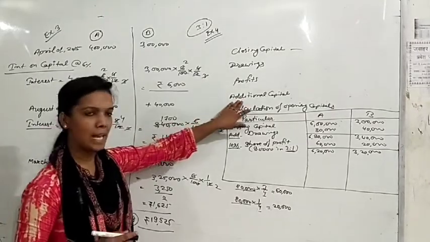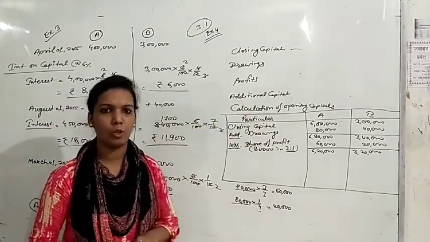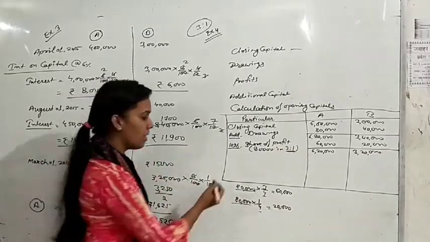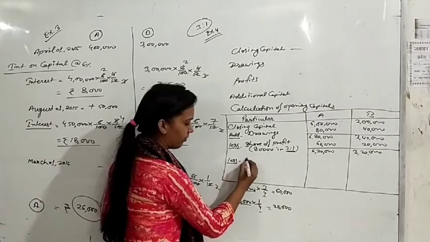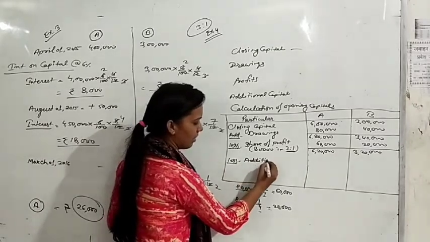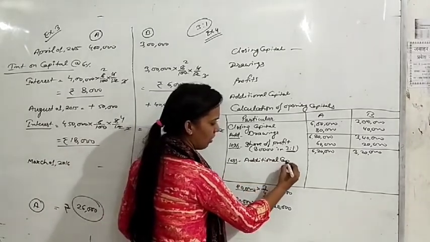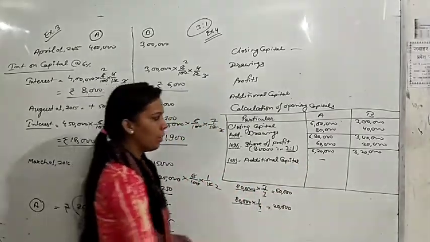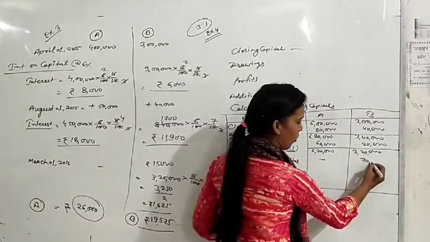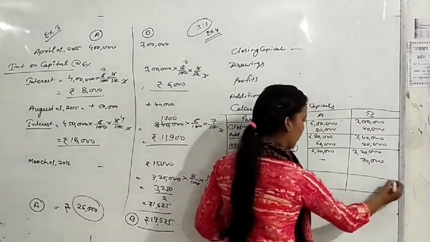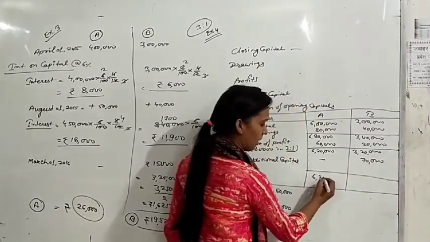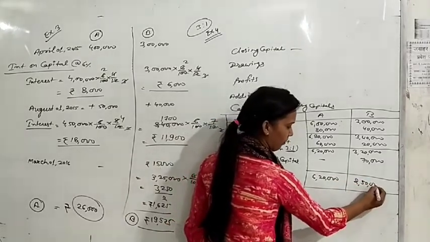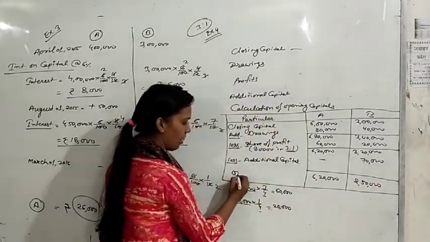So in the balance sheet we add additional capital because it also increases our capital, but here we have to do reverse, means less additional capital. A is not bringing any additional capital, but B is bringing 70,000 rupees additional capital. So your opening capital is 6 lakh 20,000 and 2 lakh 50,000. This is their opening capital.